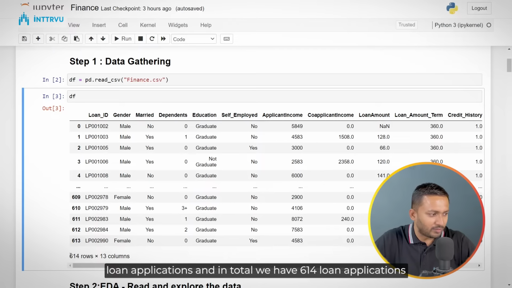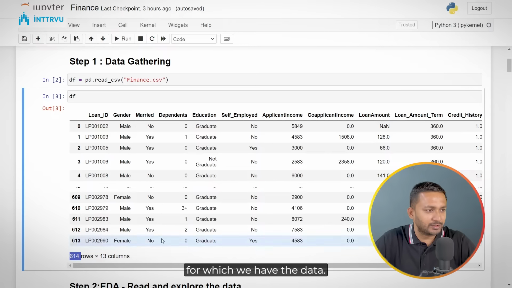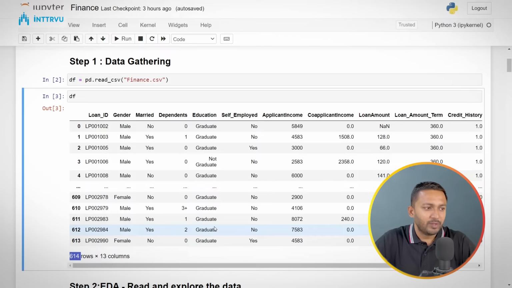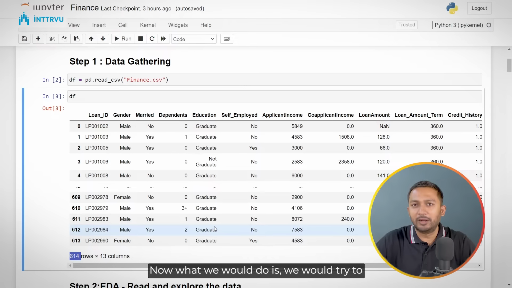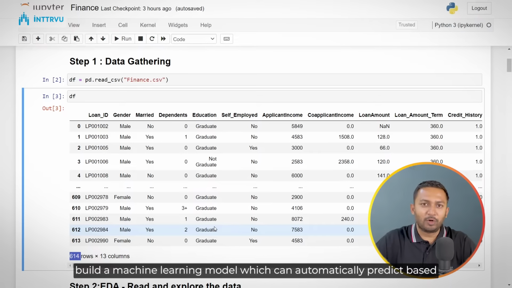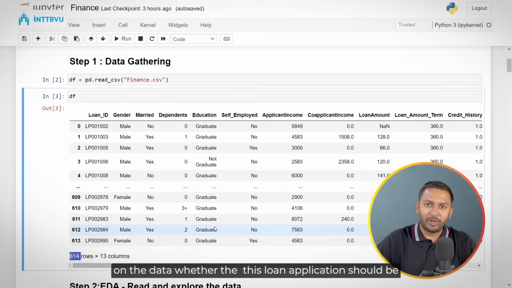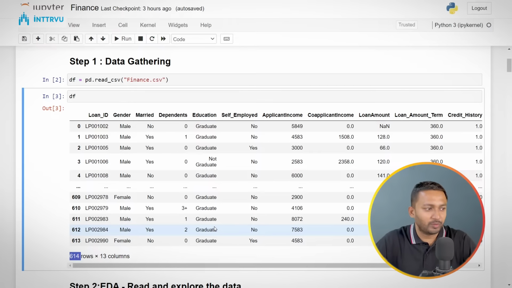In total, we have 614 loan applications for which we have the data. Now what we would do is try to build a machine learning model which can automatically predict, based on the data, whether a loan application should be sanctioned or rejected. Okay.